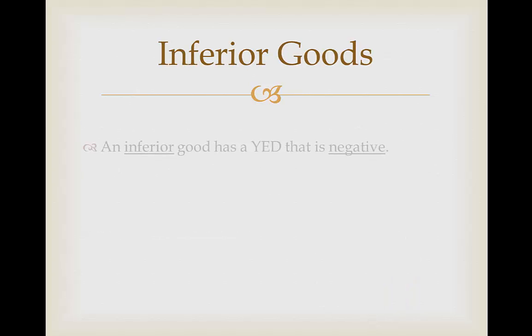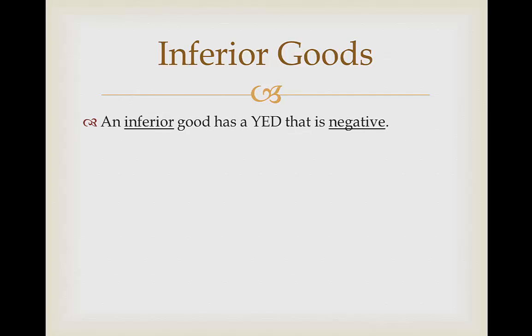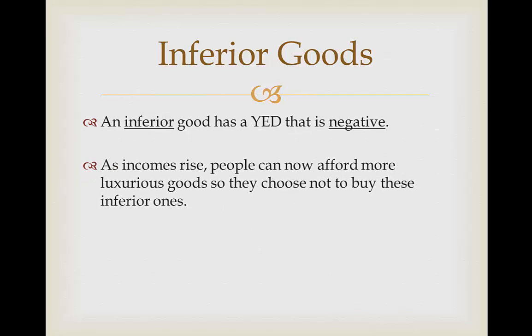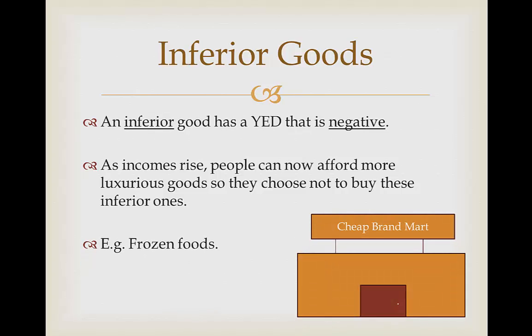Inferior goods. An inferior good has an income elasticity of demand that is negative. As incomes rise, people can now afford more luxurious goods and choose not to buy these inferior ones because they can afford better quality things. For example, frozen foods. People may not want to buy frozen foods from a brand that is quite cheap, and instead buy more luxurious organic food, which is a normal good, or could potentially be a luxury good.